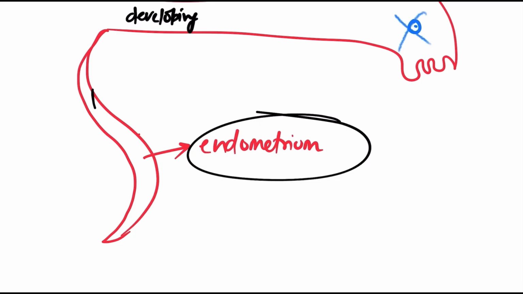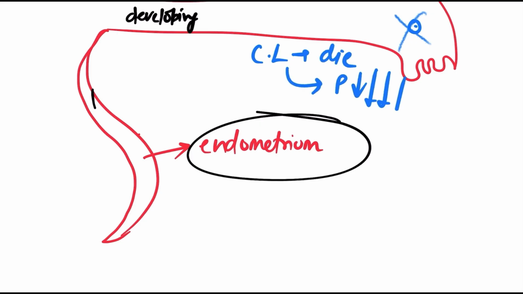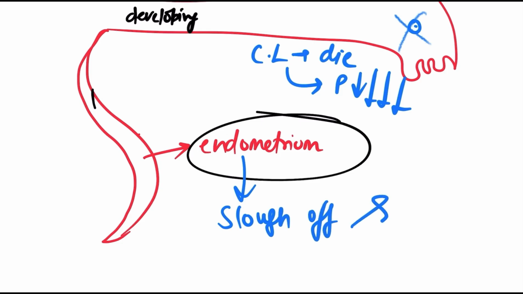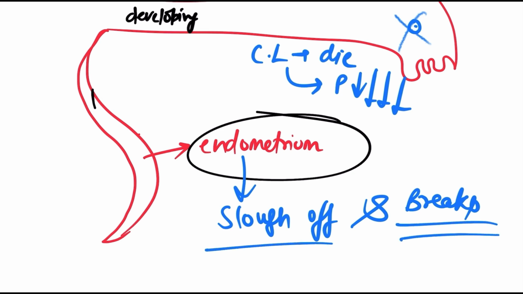And after 7 days the corpus luteum will also die, and as the corpus luteum dies, the level of progesterone starts declining. If the level of progesterone declines, this endometrium layer will now slough off and break, because progesterone is required for its maintenance. Now the endometrium is not maintained, so it will break, all the blood vessels inside this layer also break, and it starts shedding off.